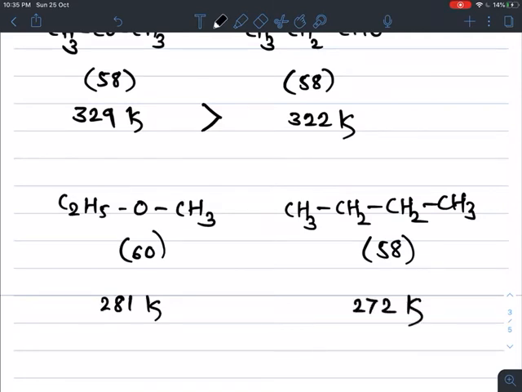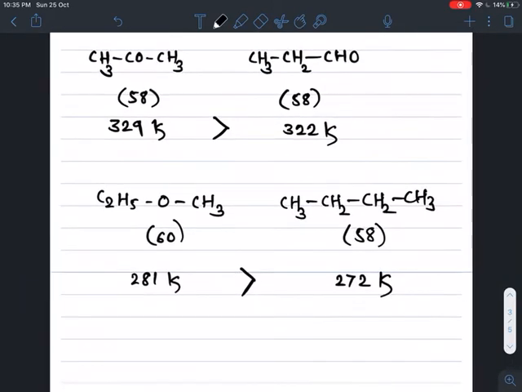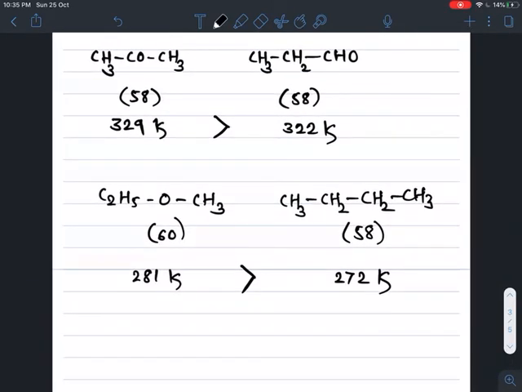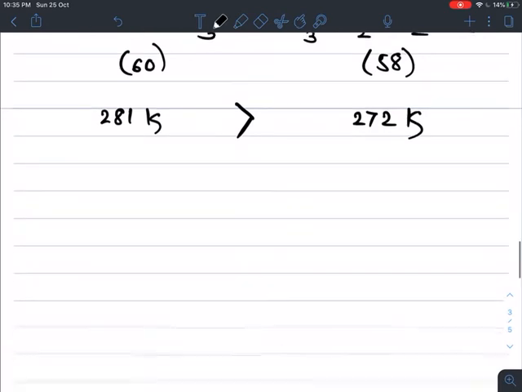272 Kelvin. Now if you observe an ether and an alkane of approximately the same molecular mass, the boiling point of the ether is greater than the boiling point of the alkane. This means the boiling point depends on the strength of intermolecular forces. So you must write this sentence in your notebook.